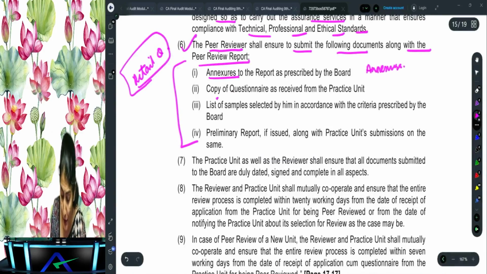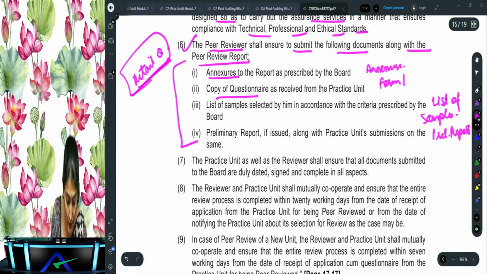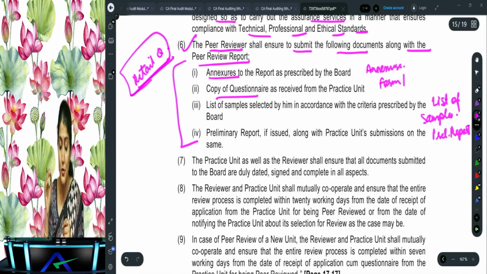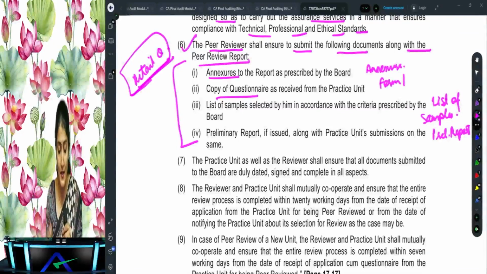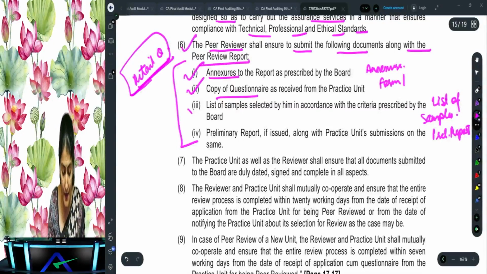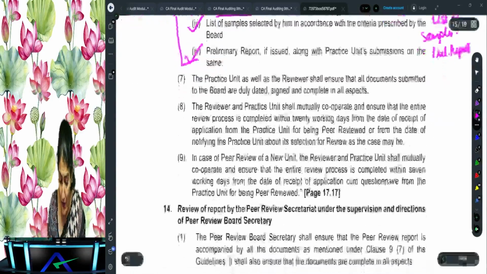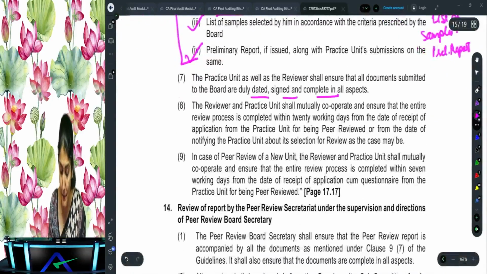Then the copy of the questionnaire, you know the copy of the questionnaire, which form was it? Form 1. Then the list of the samples selected by him in accordance with the criteria, and then the preliminary report if any. This has to be attached to your peer review report. Right? What has to be attached? Annexures, then the questionnaire, then the samples and the preliminary report if any. Okay, all these documents have to be dated, signed and complete in all aspects.